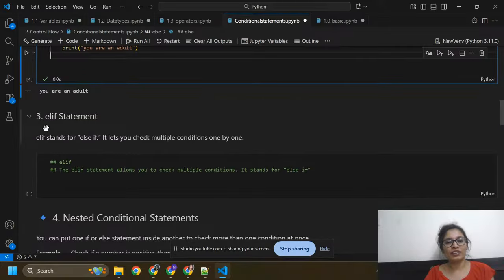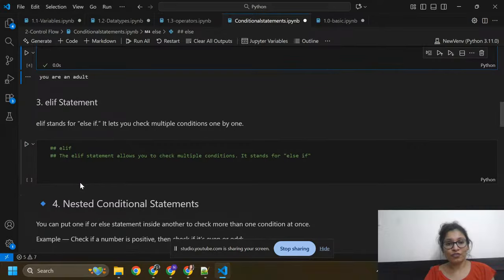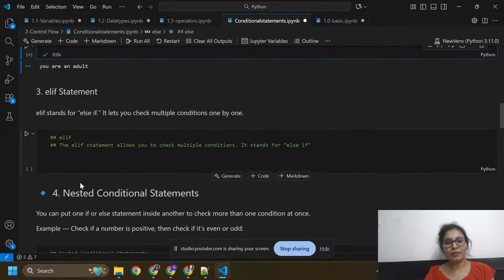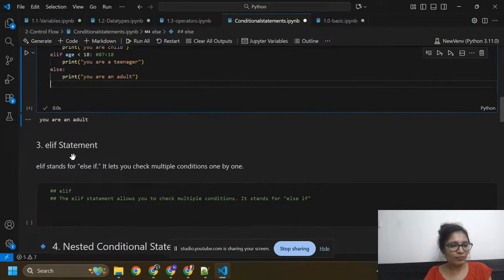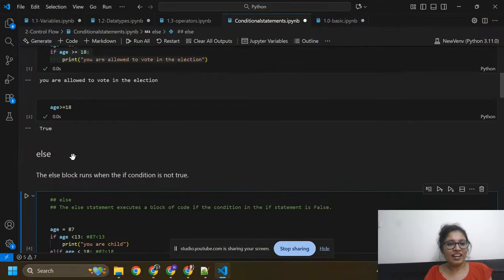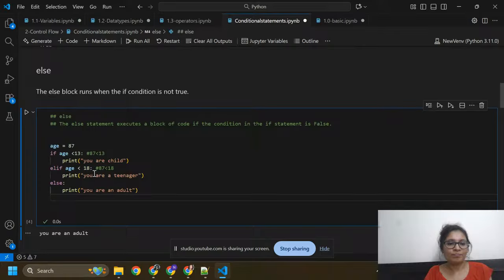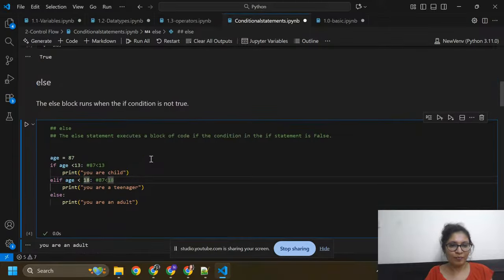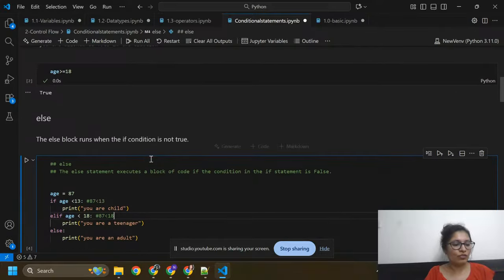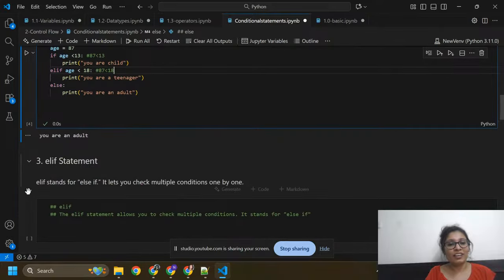Now we move to the elif statement. Elif stands for else if. It lets you check multiple conditions one by one. So here I am going to write code. Guys, this is for the elif condition. Here I am going to use elif. I already explained it. Age is greater than... Elif stands for else if, it lets you check multiple conditions one by one.